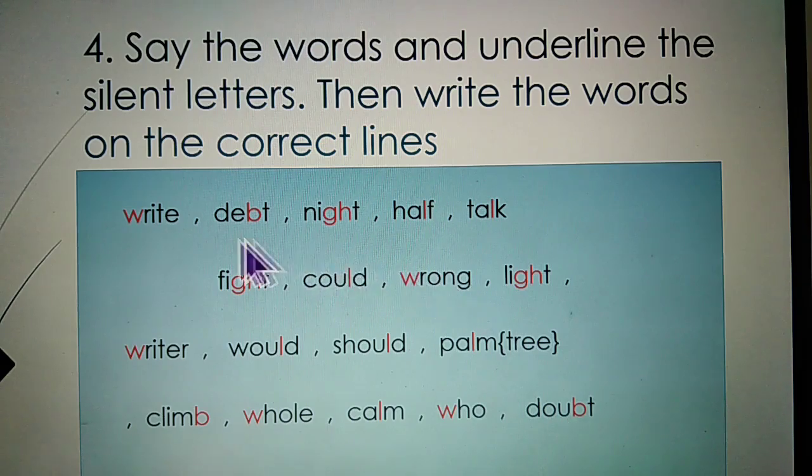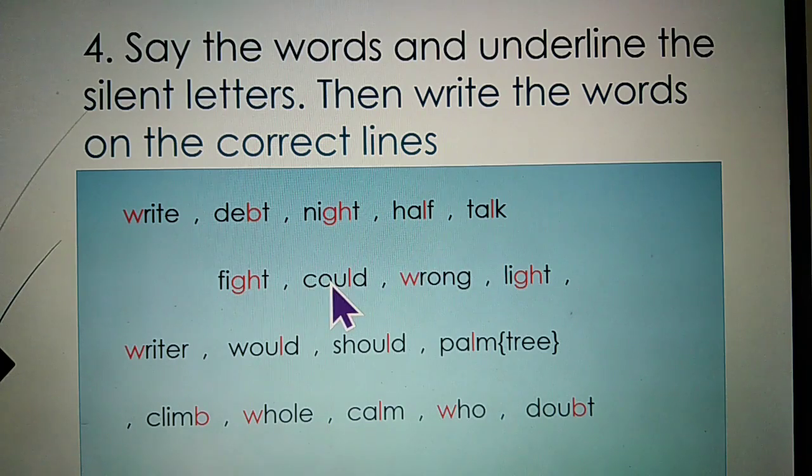I request you all, please underline the red color letters in your book. Once again, I repeat and please learn the pronunciation of these words. Are you ready? Repeat after me. Right. Debt. Night. Half. Talk.